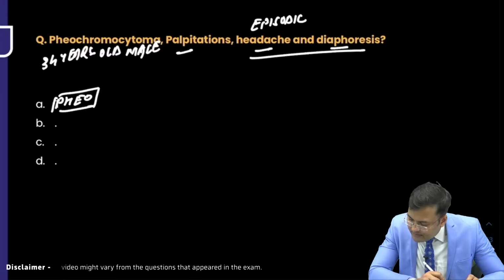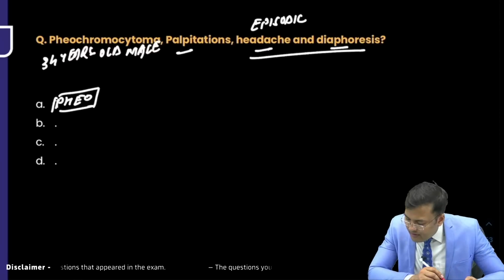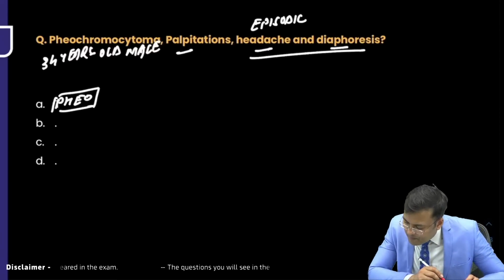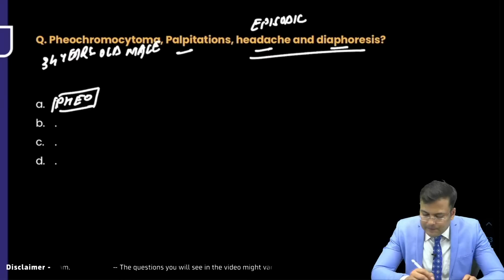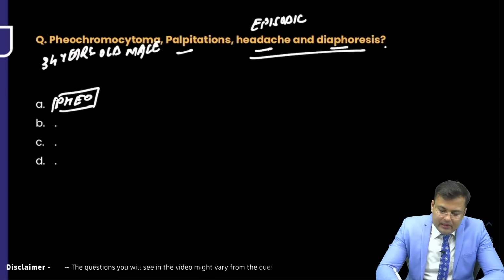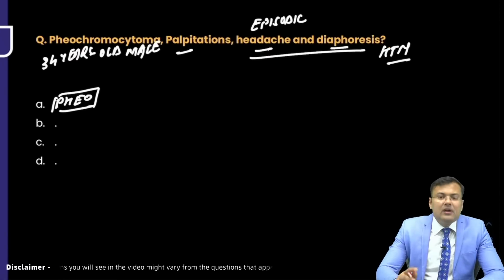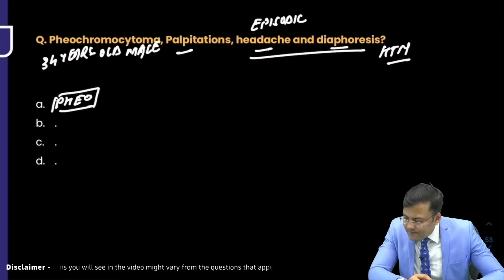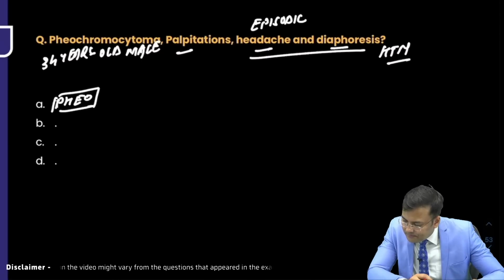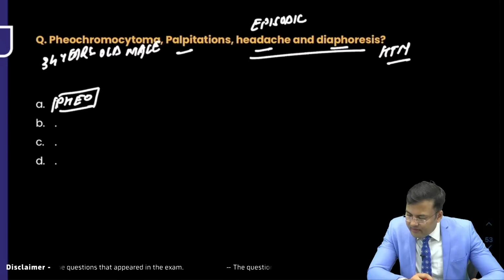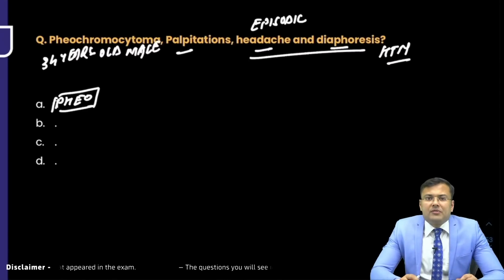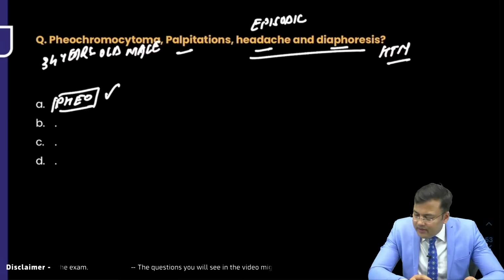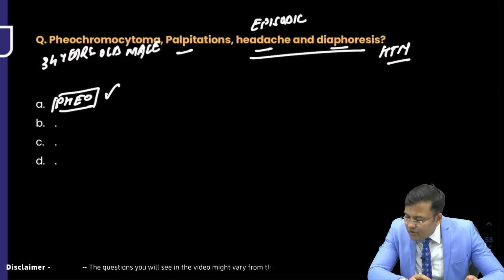What would you suspect? Then pheochromocytoma. One option was pheochromocytoma, that's the correct one. What were the other options?